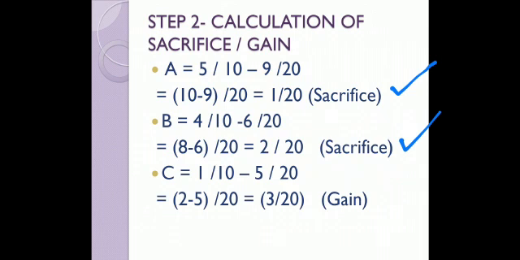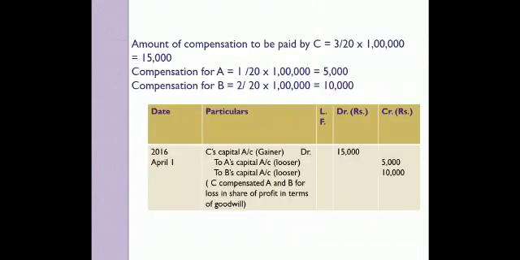For C, his old share was 1/10 minus his new share 5/20. Taking the LCM of 20, when I calculate, it comes out to be minus 3/20. As it is negative, so it becomes a gain. That means C is the gaining partner, whereas A and B both are sacrificing their share of profit in favor of C. So C will have to compensate A and B. Is it clear, children?